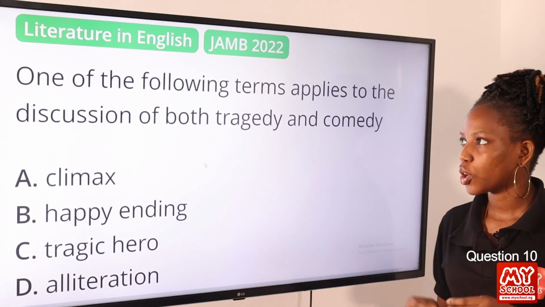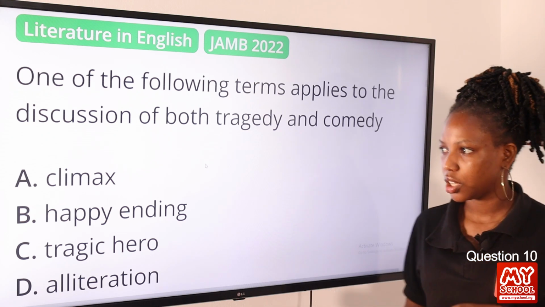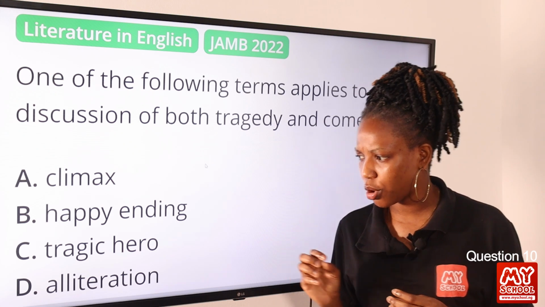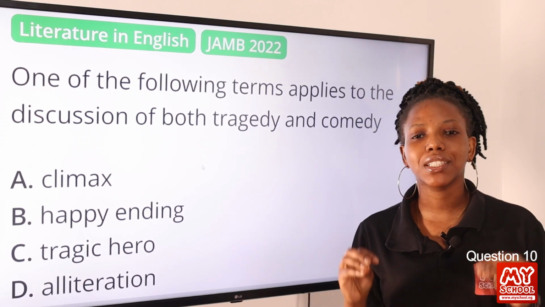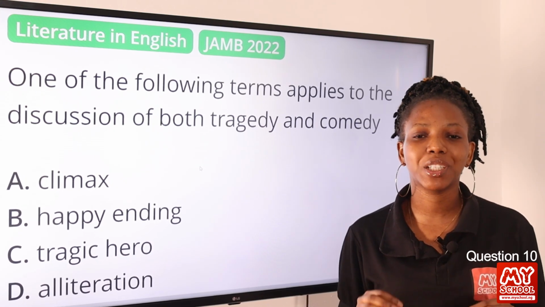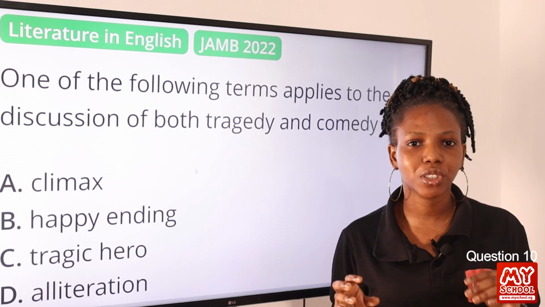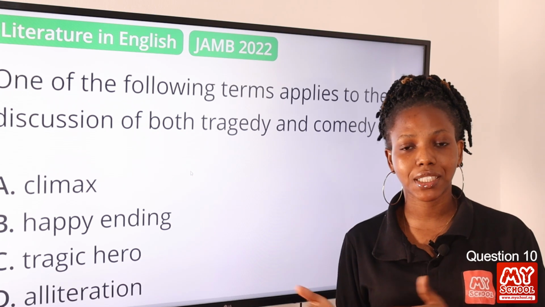Question 10. One of the following terms applies to the discussion of both tragedy and comedy. Option A, climax. Option B, happy ending. Option C, tragic hero. Option D, alliteration. The answer to this question is climax. Now, what is climax? Climax is known to be the highest point or the highest dramatic point in a story. We also know that climax is under the structure of a plot or the organization of a plot.